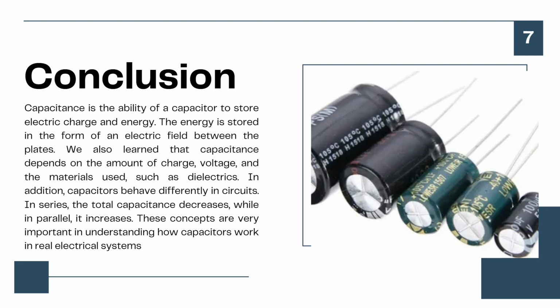Okay, now we come to the conclusion. Capacitance is the ability of a capacitor to store electric charge and energy. The energy is stored in the form of an electric field between the plates. We also learned that capacitance depends on the amount of charge, voltage, and the material used, such as the dielectric. In addition, capacitors behave differently in circuits. In series, the total capacitance decreases while in parallel it increases. These concepts are very important in understanding how capacitors work in real electrical systems.